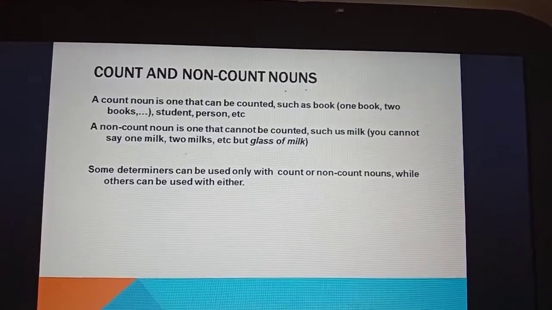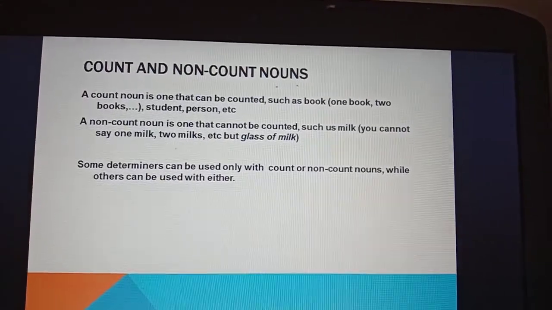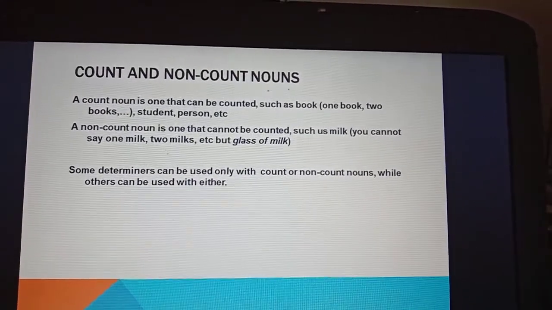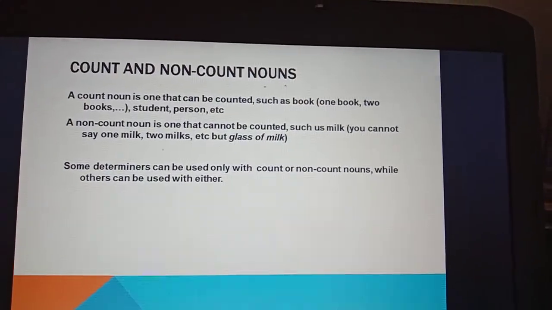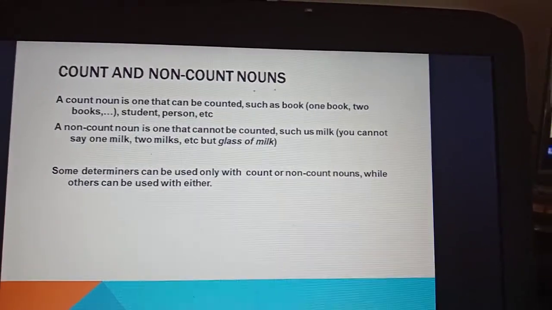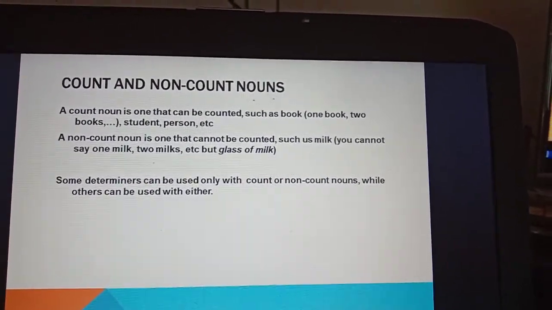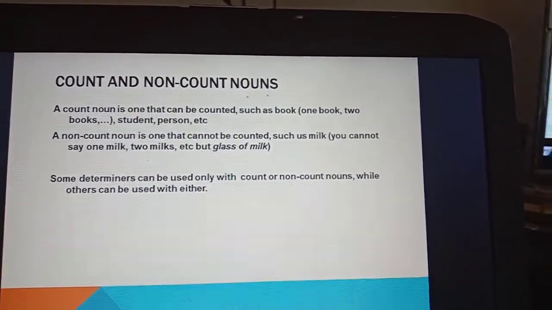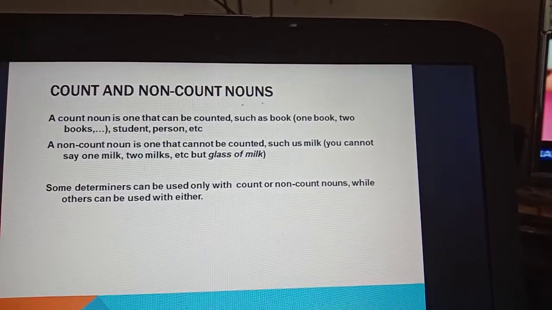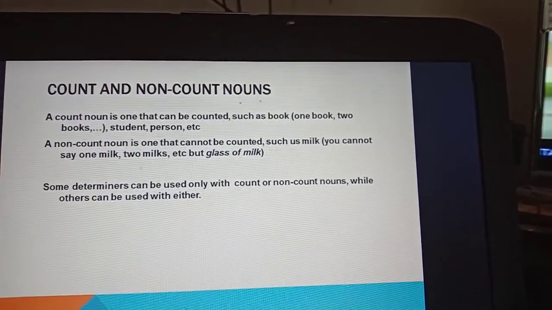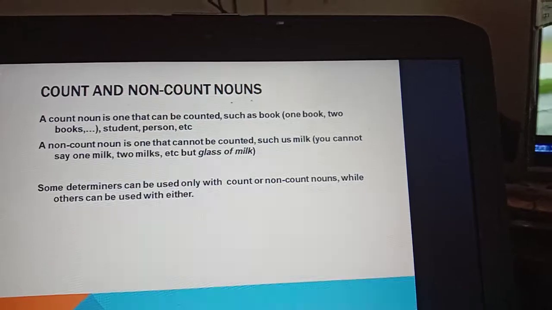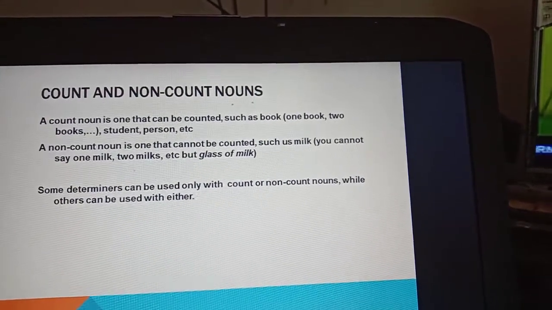Some determiners can be used only with count or non-count nouns, while others can be used with either. In Bahasa, beberapa determiners bisa digunakan baik untuk benda yang bisa dihitung maupun tidak bisa dihitung.